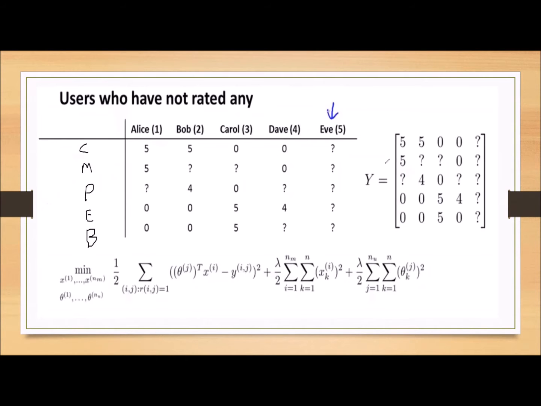We have already discussed collaborative filtering. After finding this matrix, whenever there is a question mark, we can predict that rating even though the user did not access the video MATLAB. The MATLAB video is not accessed by the user at all, but we can predict what rating he would have given if he had accessed that particular video. That we have already discussed.